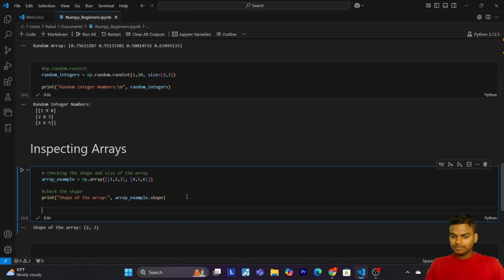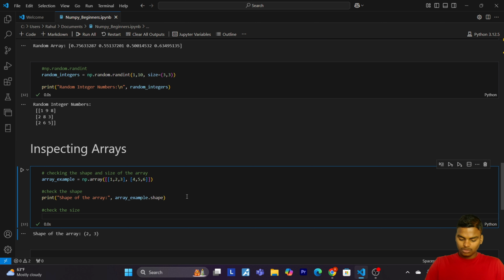So now let's check the size. Again print size of the array.